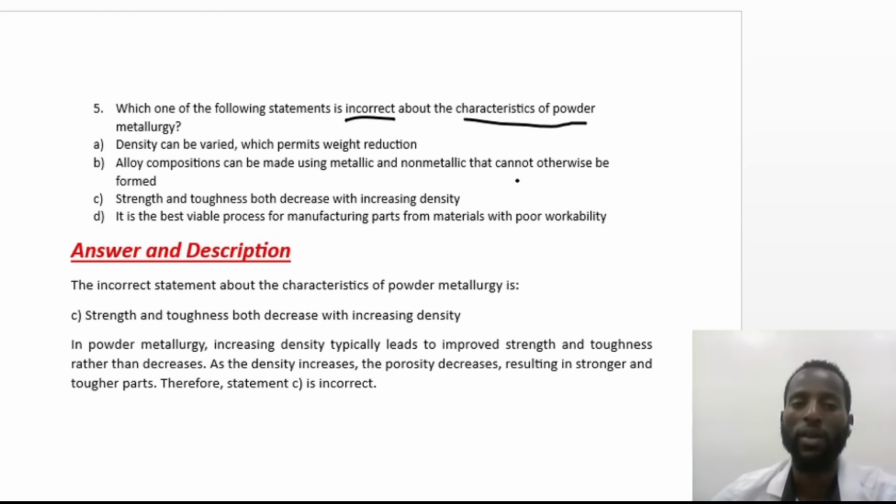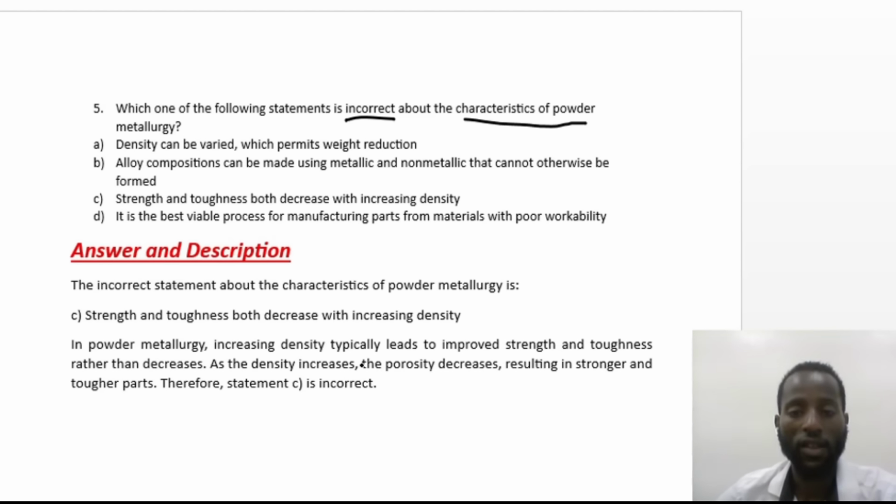Powder metallurgy is the process that we use in manufacturing parts. And from the listed ones, the incorrect statement about powder metallurgy is the one expressed in choice C. Strength and toughness both decrease with increasing density, because when we are working with powder metallurgy, increasing density typically leads to improved strength and toughness rather than decreasing them.